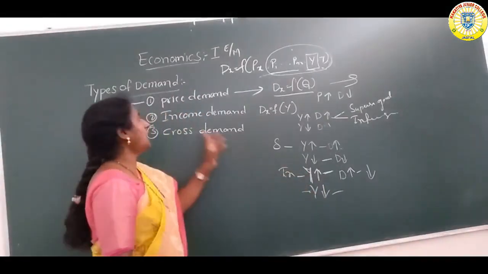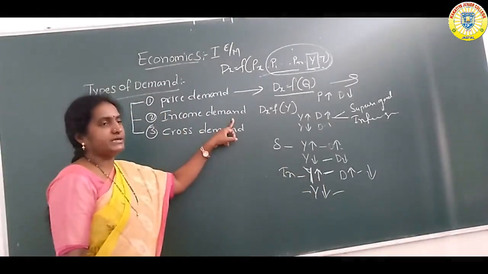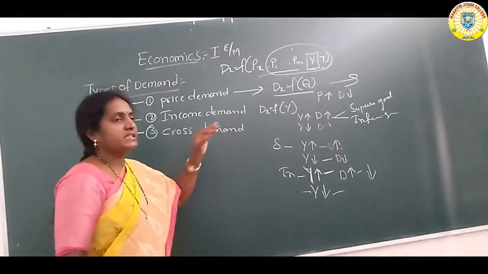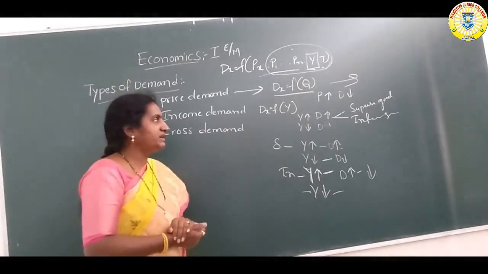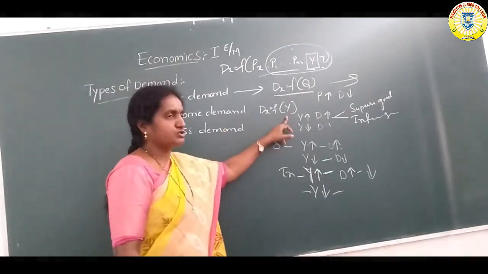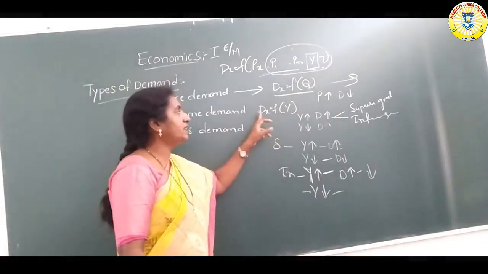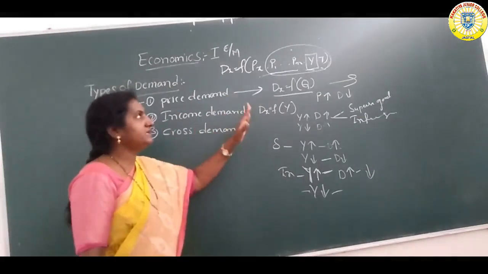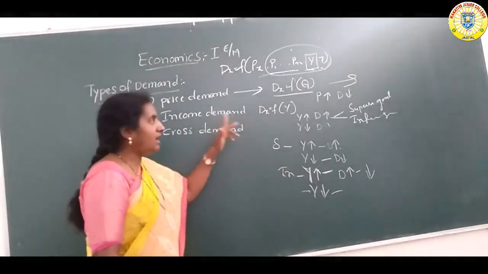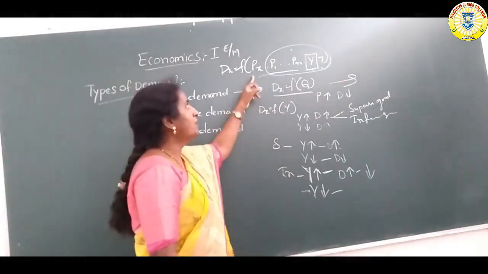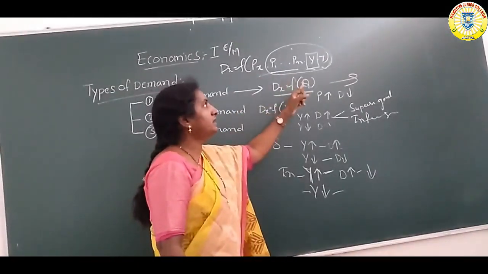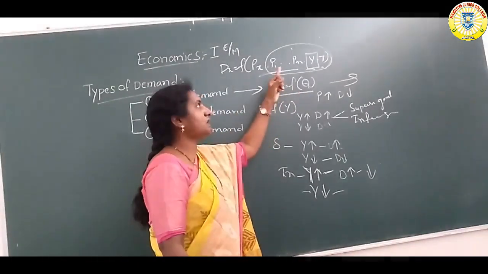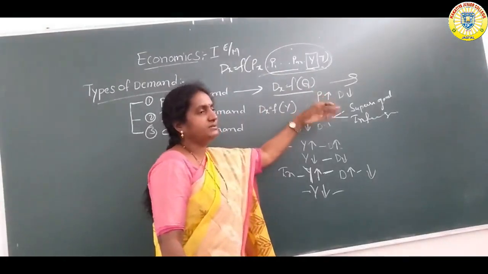Okay, this is about income demand. The functional relationship between the income of the consumer and the quantity demanded is known as income demand, with all remaining things constant. All remaining things means the price of the good, the price of substitutes and complementaries, and technology.